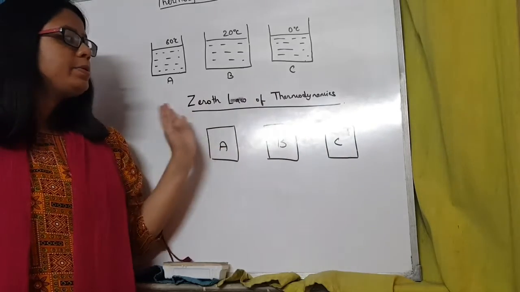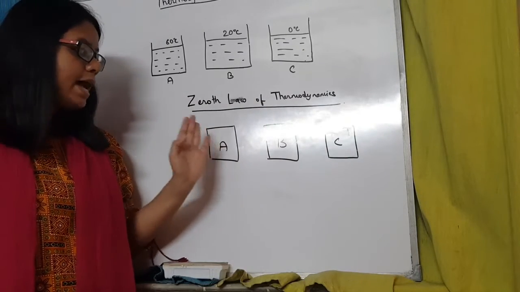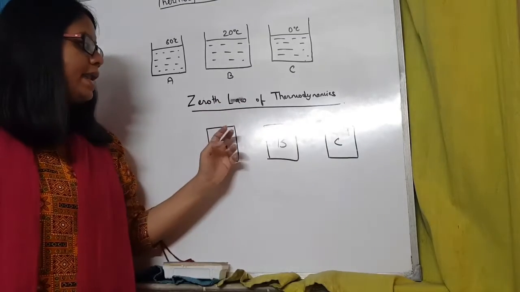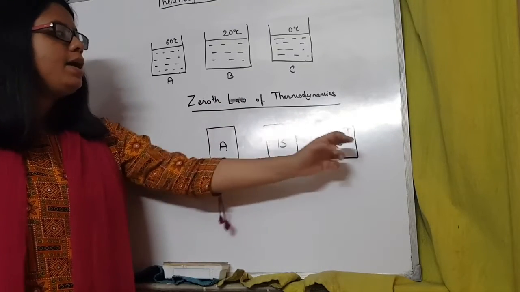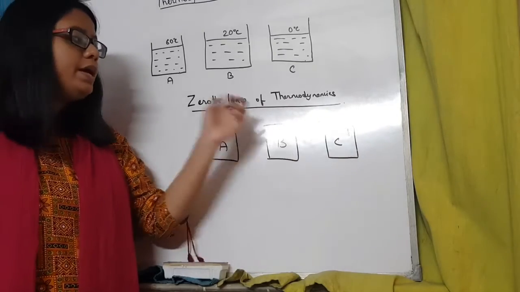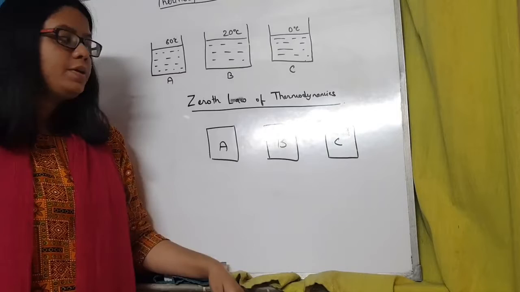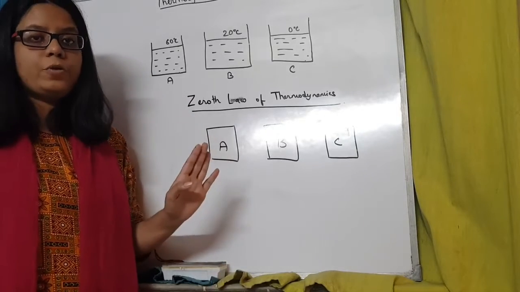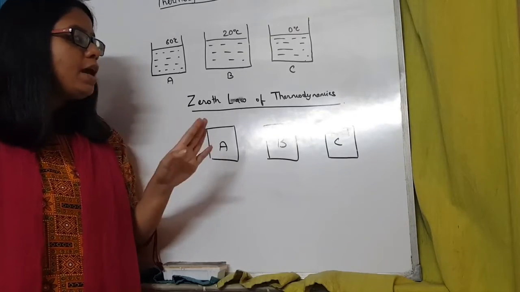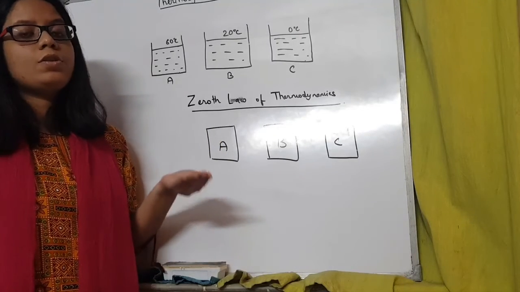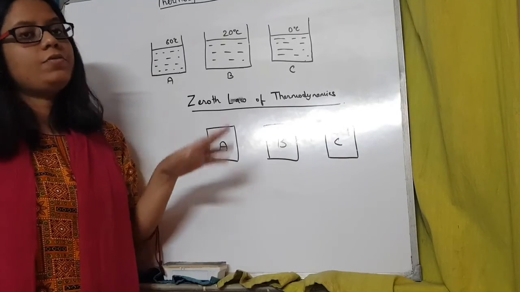So that is the statement of the 0th law of thermodynamics, that if we have three bodies, three systems, A, B, C, and A is in thermal equilibrium with B, and C is in thermal equilibrium with B, we can say that A and C are also in thermal equilibrium. This is the 0th law of thermodynamics. So that is all we will do in this class. From the next class, we will move on to the first law of thermodynamics and the different aspects of it.